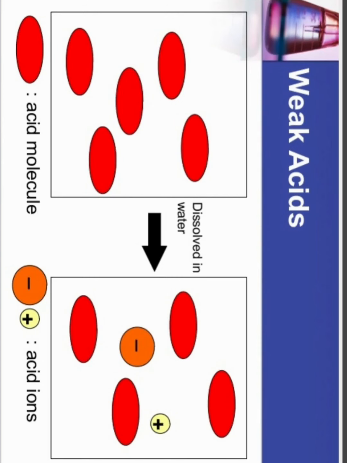There you can see the double arrow mark, showing the equilibrium between dissociated and undissociated molecules. Examples for weak acids are organic acids. It may be CH3COOH, that is acetic acid, HCOOH, formic acid, etc. So these are the examples for weak acids. Incomplete dissociation of ions is called a weak acid.